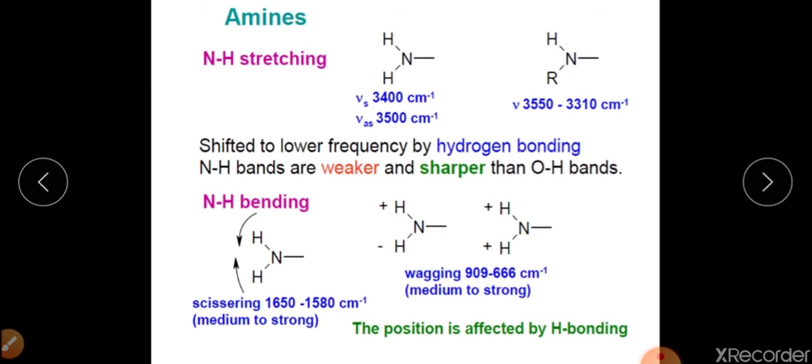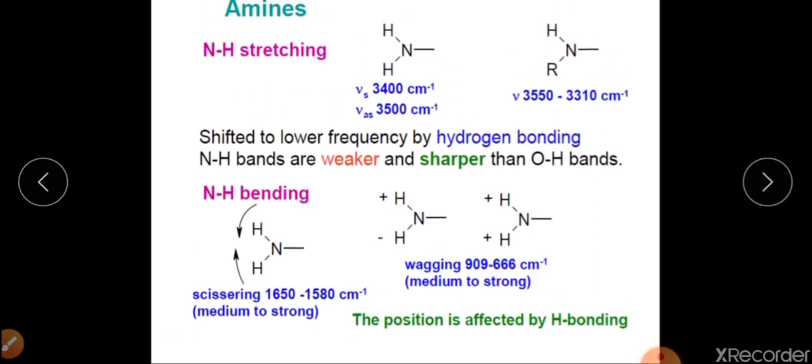The wagging vibration again varies from medium to sharp, and appears at 909 cm⁻¹ to 666 cm⁻¹. So this is NH stretching vibration and NH bending vibration in amines.